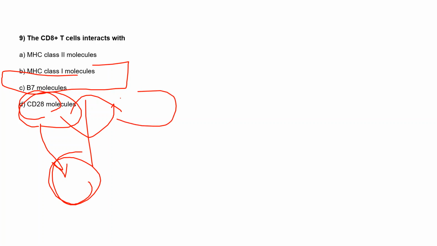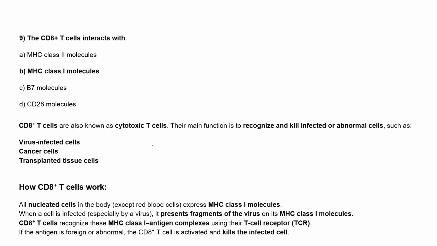But when CTLA4 binds during the co-stimulation process, it inhibits the interaction. So there is no further activation of T cells, no further immune system activation. So they have two opposite functions, right? So you guys are right that MHC class 1 molecule is the right answer for this.